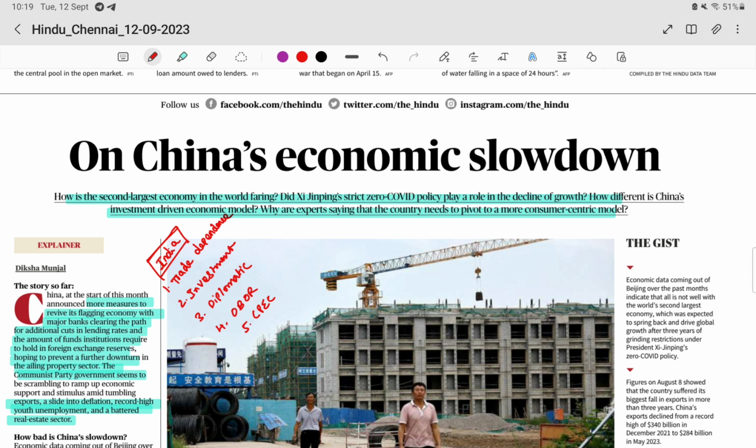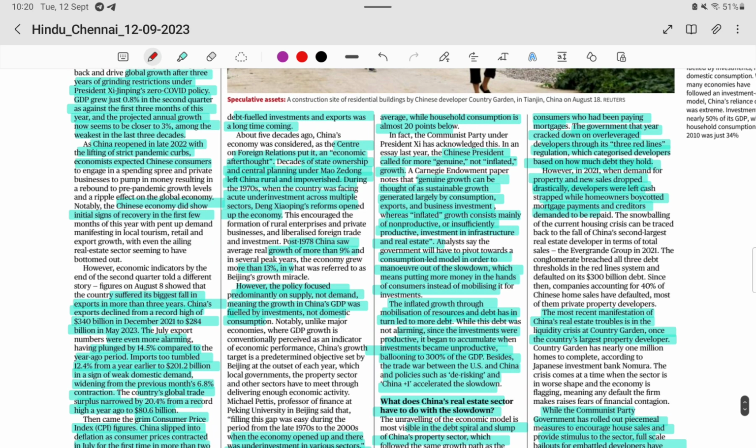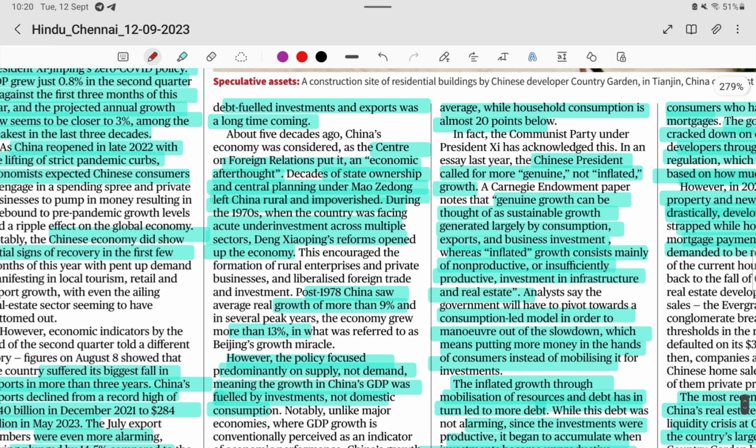China has been using the supply side model since 1978. Let us look at the history of China's economic policy. Mao Zedong started the state controlled economic policy.